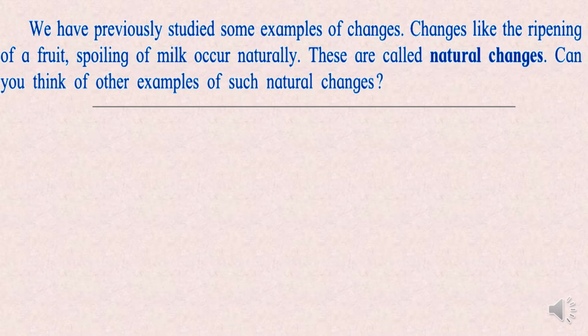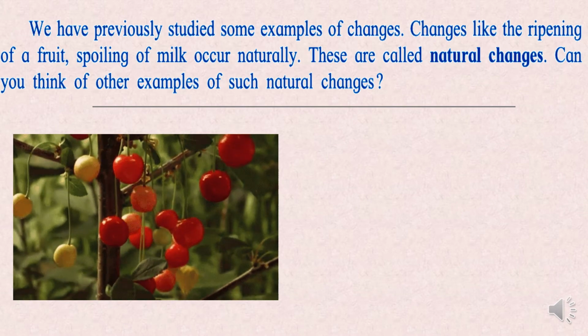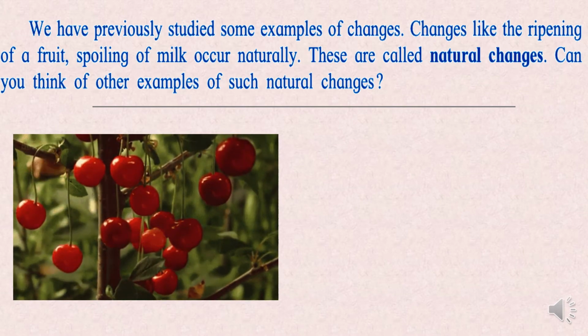We have previously studied some examples of changes. Changes like the ripening of a fruit, spoiling of milk, which occurs naturally. Okay, here you can see ripening of fruit. These are cherries.